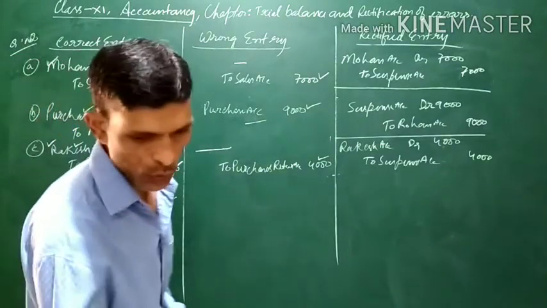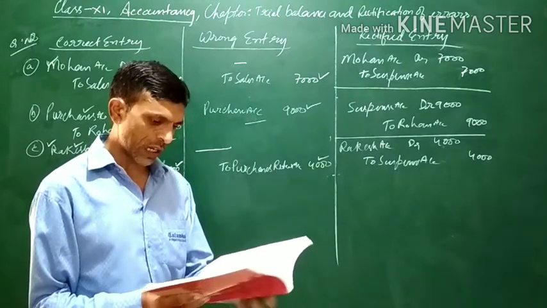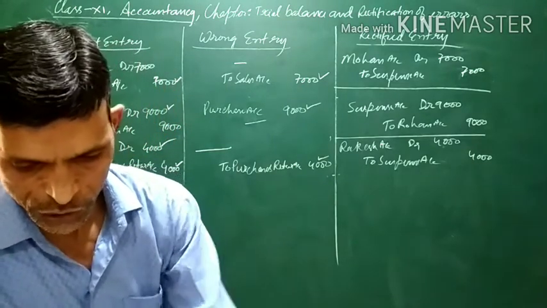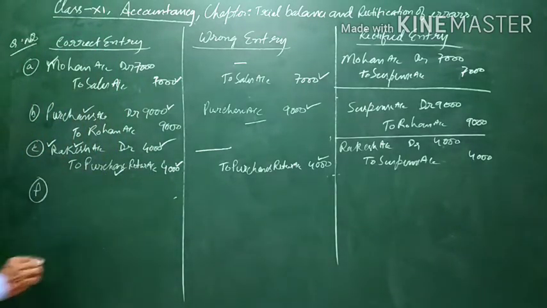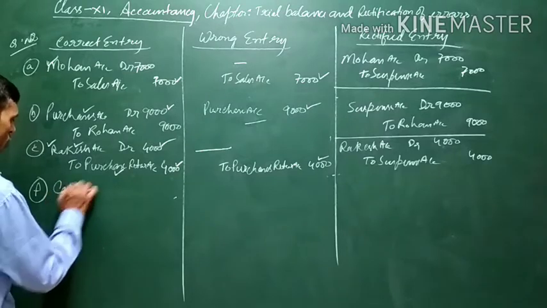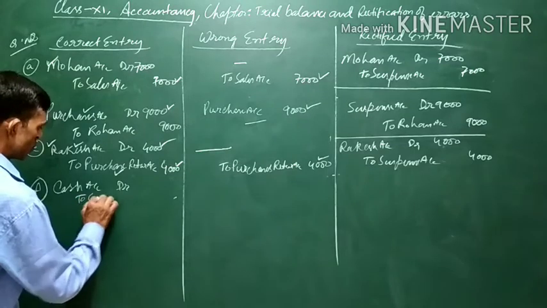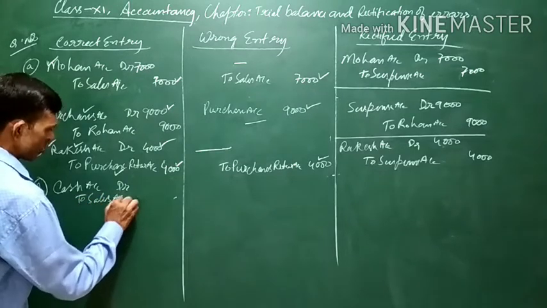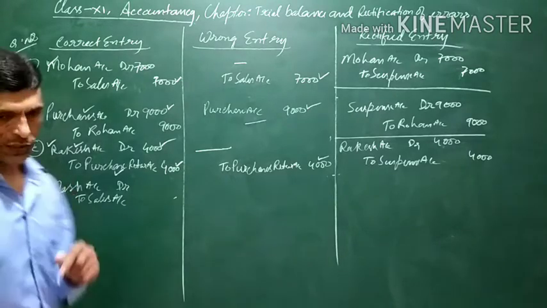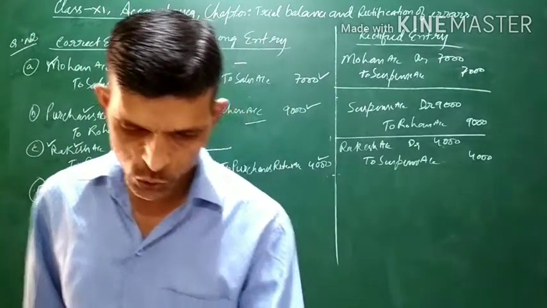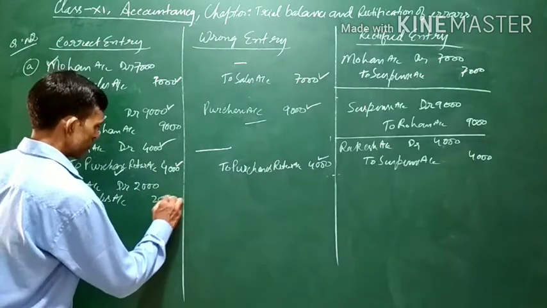This is the question number. The rest of the questions you can do on your own, but at least one question we will be doing. Let us do the last one, question number 8, the F part. Cash sales, amount is rupees 2,000. These were not posted.